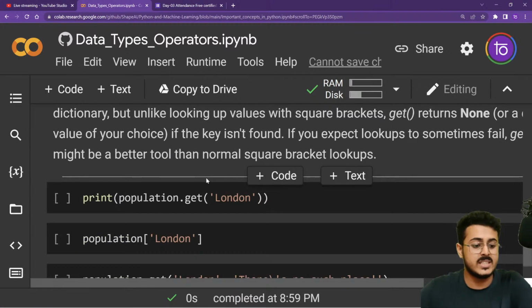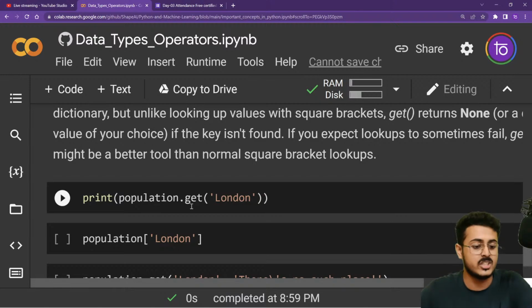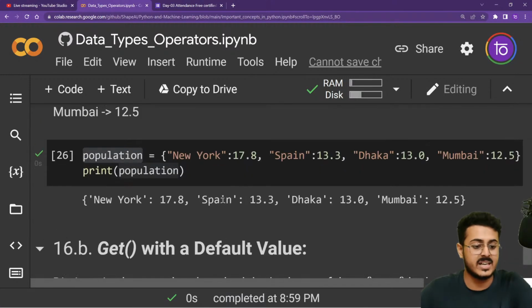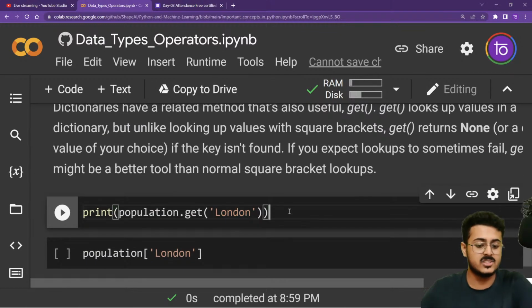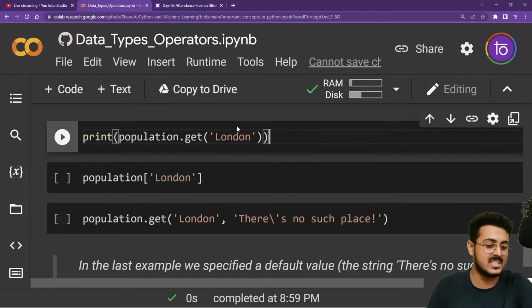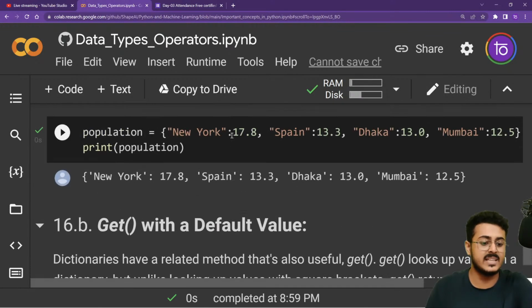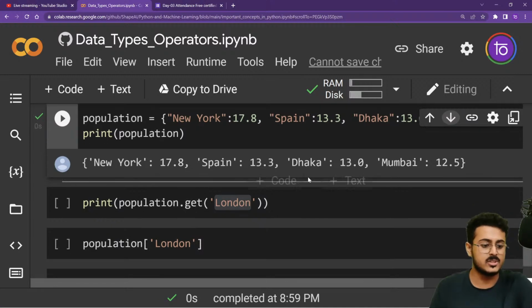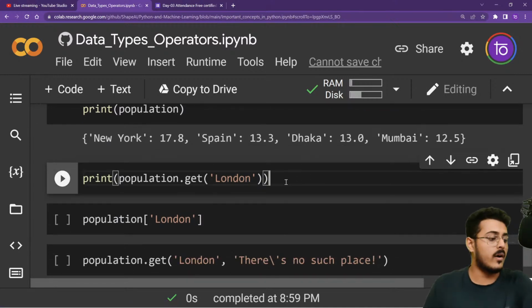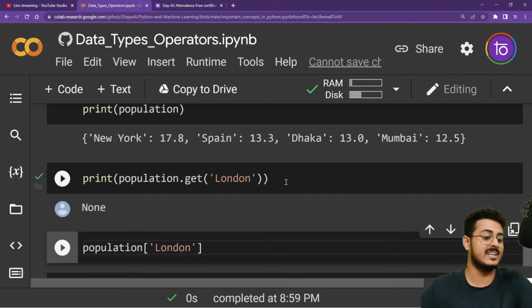We are using the get function right over there. So population.get London. Is London present right over there? No, London is not present, so we will get the answer as none because London is not present in our dictionary. As you're able to see, London is not present. Let me just move this a bit down so that you are able to see. We'll get none as our output.